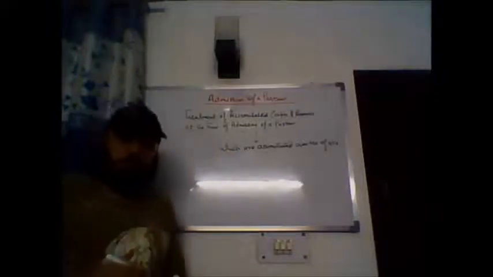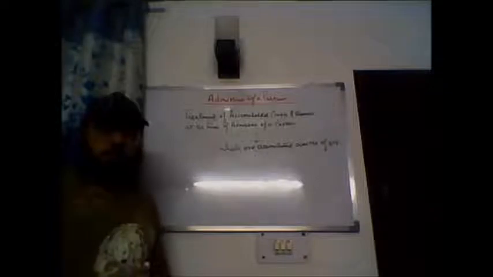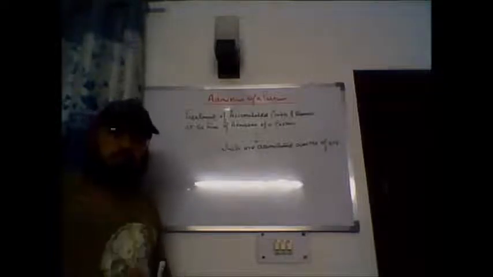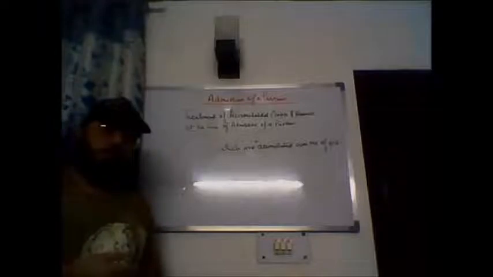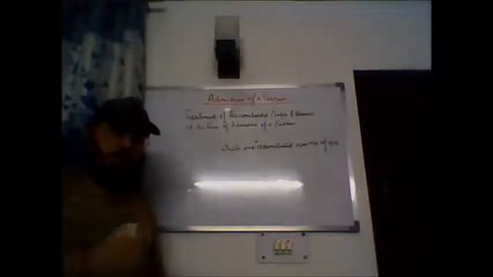And reserve, as you all know from class 11th, is a part of profit which is meant for meeting future emergencies and contingencies. So at the time of admission of a partner, these accumulated profits and reserves will be divided among the old partners in their old profit sharing ratio, right?